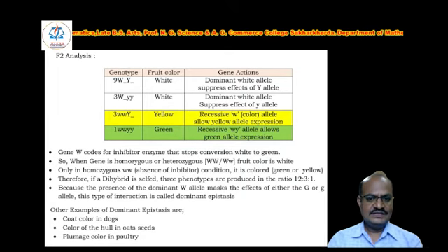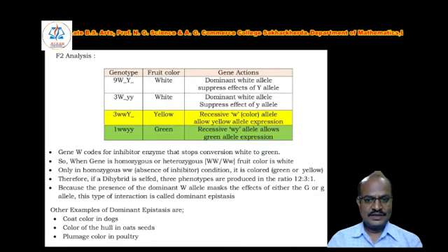So when the gene is homozygous or heterozygous, that is capital W capital W or capital W small w, the fruit color is white. Only in the homozygous small w small w combination, meaning the recessive combination, in the absence of the inhibitor, is the color green or yellow.